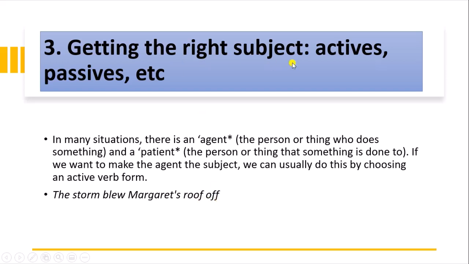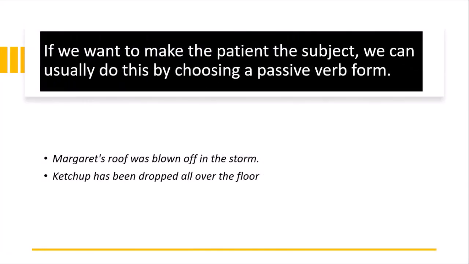So getting the right subject, you are watching that we have used an active verb form, blew. In a situation where a person or thing does something, so the storm has done something, it has blown Margaret's roof, we have to use an active verb. "Somebody's dropped ketchup all over the floor," so we have to use the active verb dropped when somebody has done something.